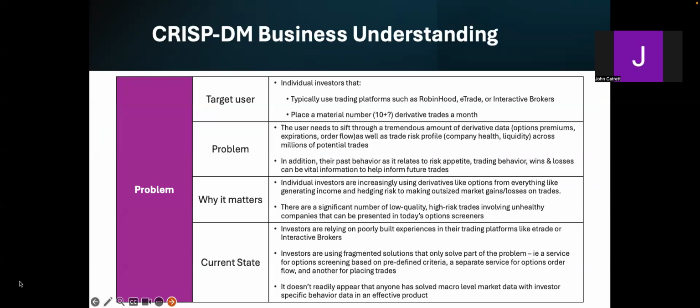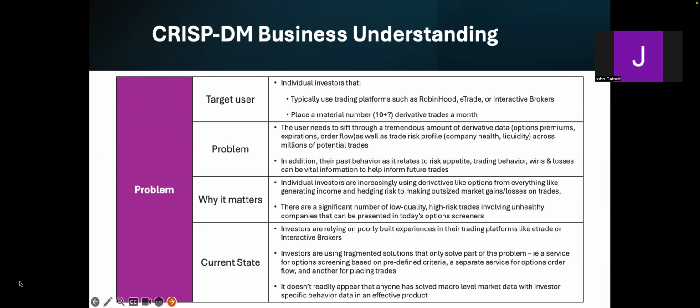So given how expensive we inherently know this type of solution could be to build, we will want to have a solid business understanding as a foundation for the rest of our CRISP-DM process. This starts with a good understanding and crisp articulation of the problem. We will attempt to clearly define our target user as individual investors that typically use trading platforms such as Robinhood, E-Trade, or Interactive Brokers, and place a material, we'll say 10 or more, derivative trades a month.